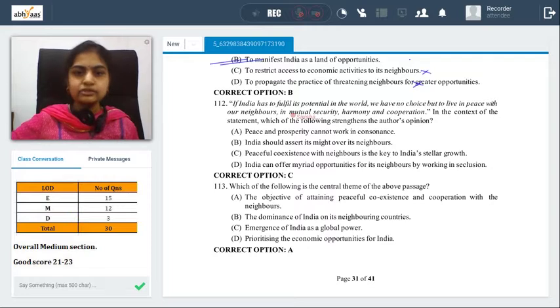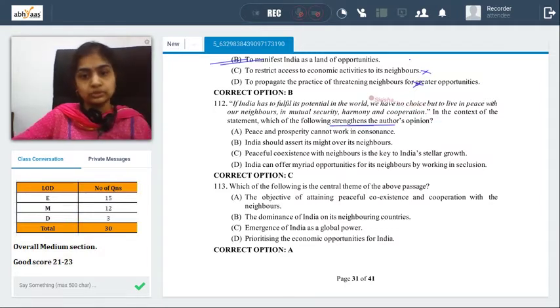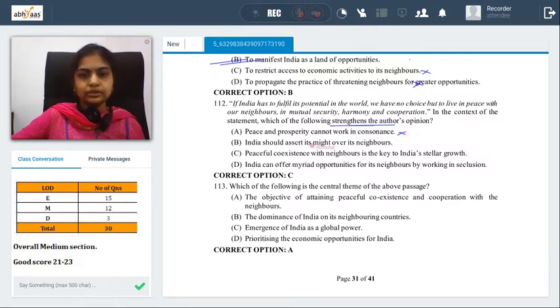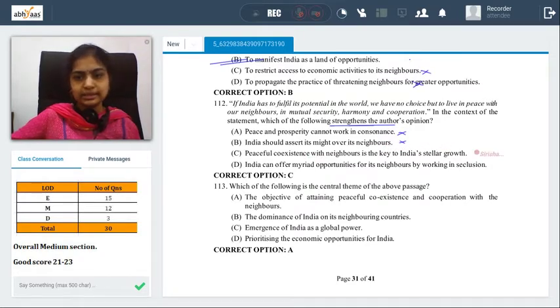Next one, 112. If India has to fulfill its potential in the world, we have no choice but to live in peace with our neighbors in mutual security, harmony, and cooperation. In the context of the statement, which of the following strengthens the author's opinion? So what strengthens the author's opinion? What supports the author's opinion? Peace and prosperity cannot work in consonance? No. India should assert its might over neighbors? No. Peaceful coexistence with neighbors is the key to growth? Positive. India can offer myriad opportunities for its neighbors by working in seclusion, which is like isolation? No. So C is the best possible answer. Again, eliminate the options, read them carefully, and you'll find the answer here.